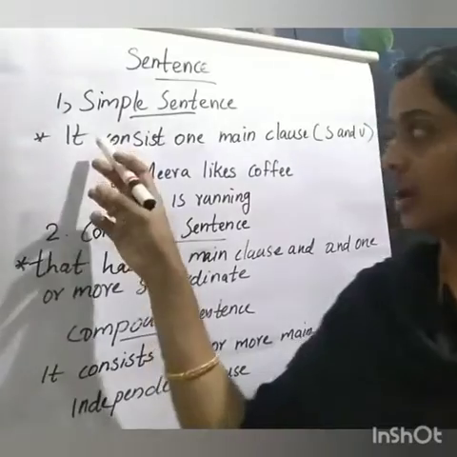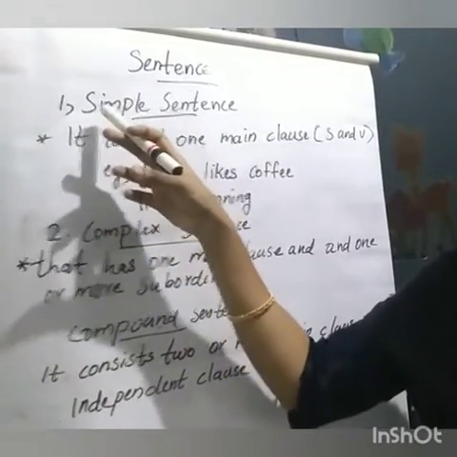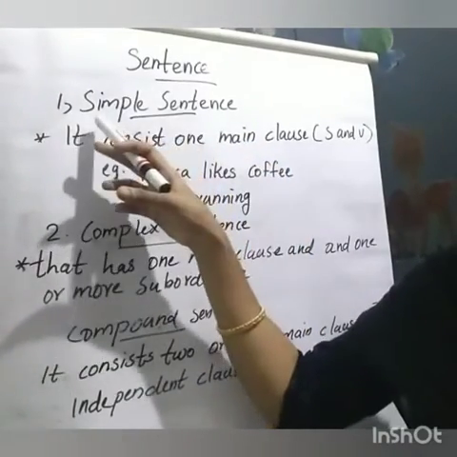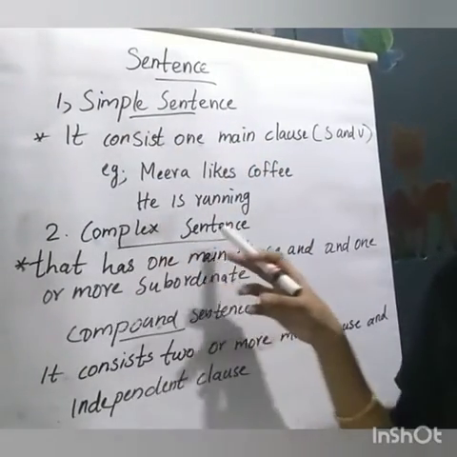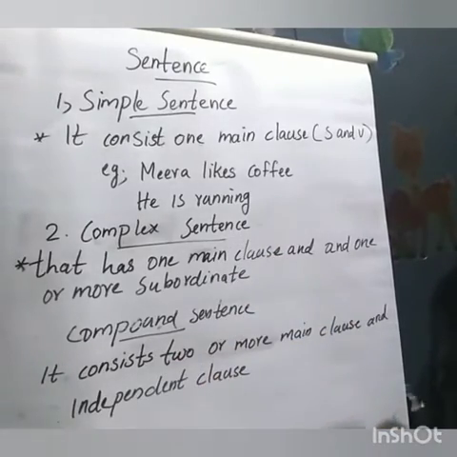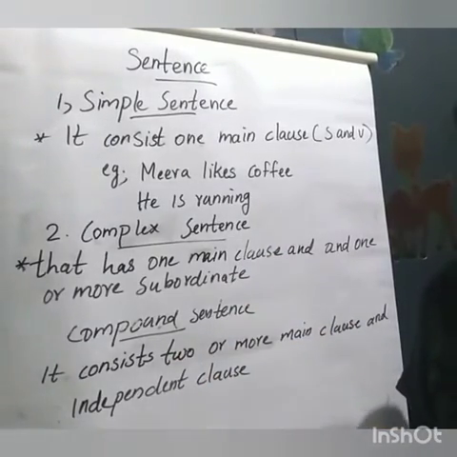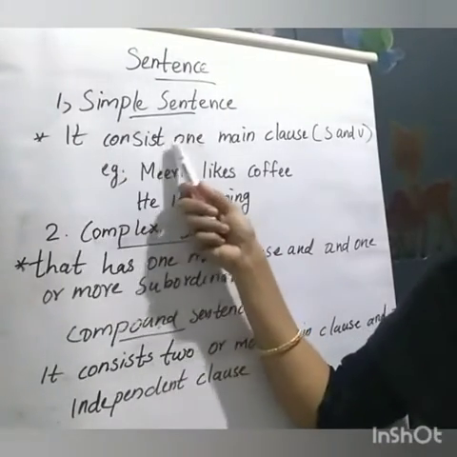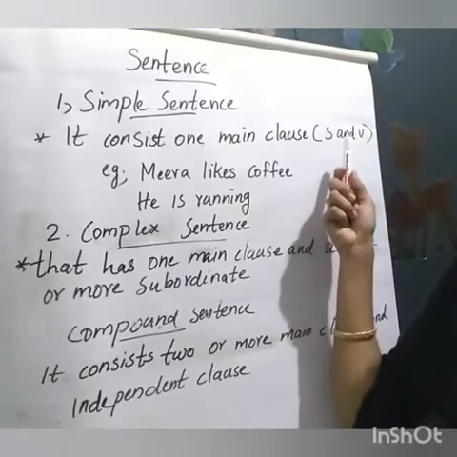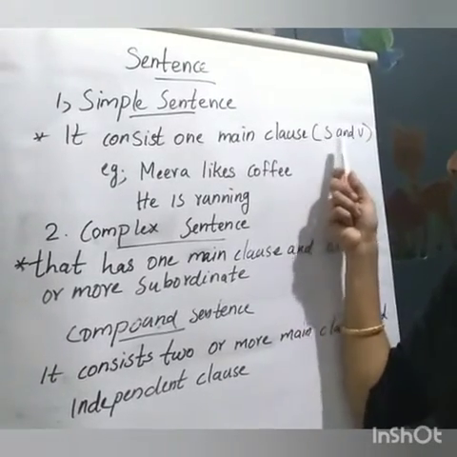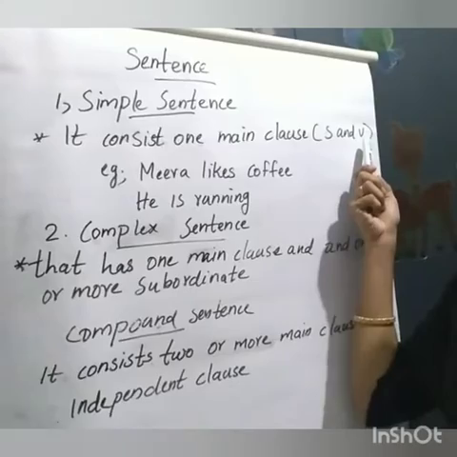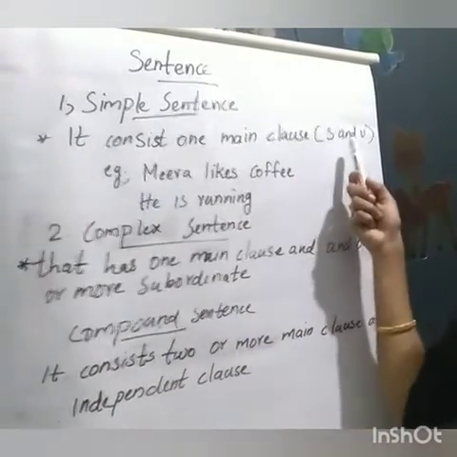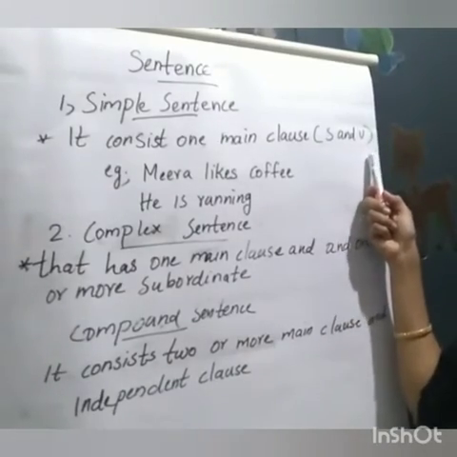Now, there are 3 kinds of sentence in English. First one, simple sentence. Second one, complex sentence. Third one, compound sentence. What is a simple sentence? A simple sentence consists of one main clause. It has a subject and verb. S means subject and V means verb.